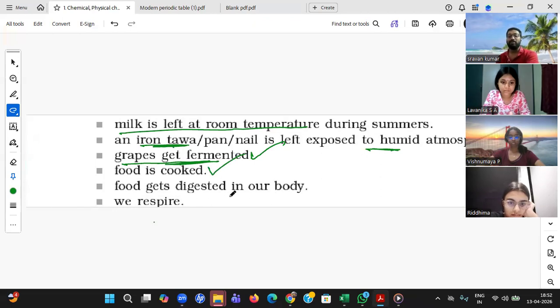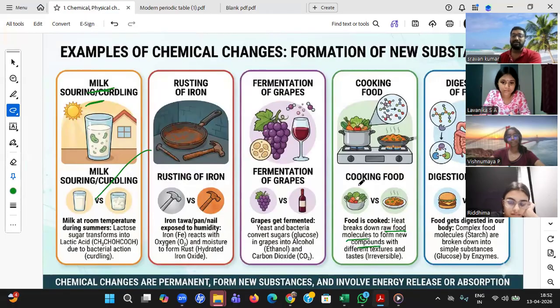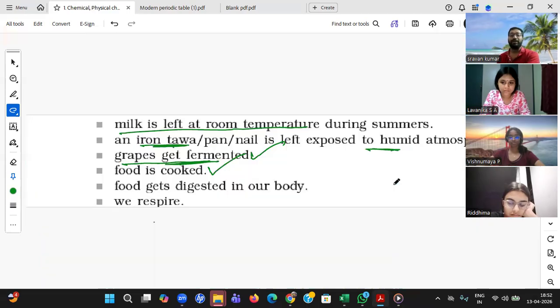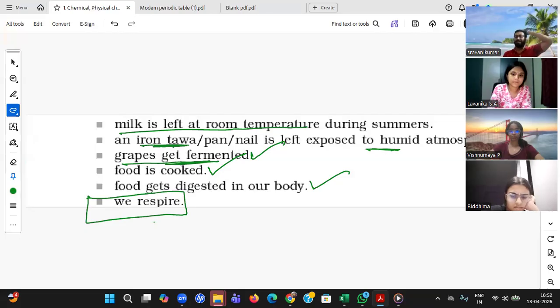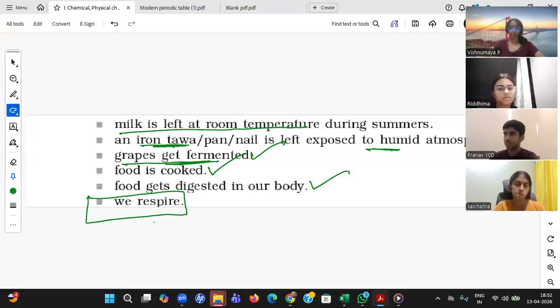Food gets digested in the body. Just now we have discussed that when food gets digested, a new compound is formed, from carbohydrates in the roti to the glucose in the blood. A new compound is formed. It's a chemical change. Please give the answer for this. We respire. Please give it in the chat box. Is it a physical change or chemical change? We respire.